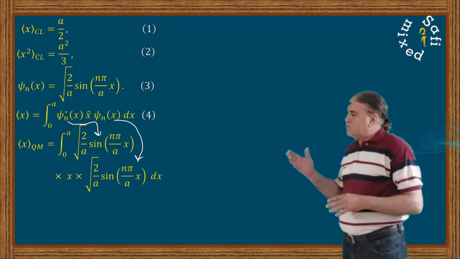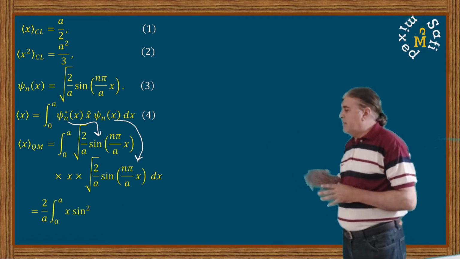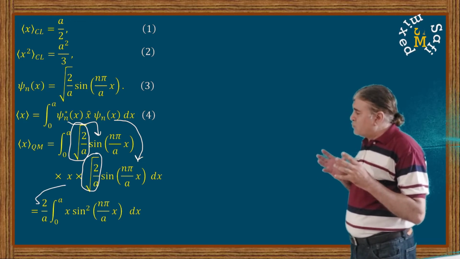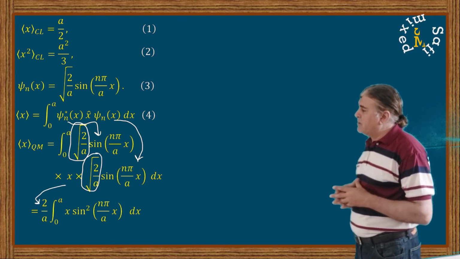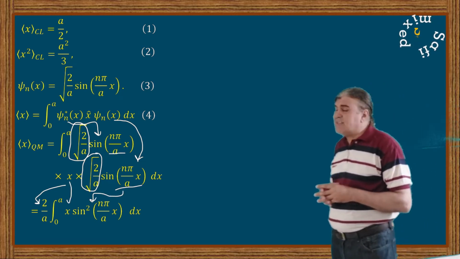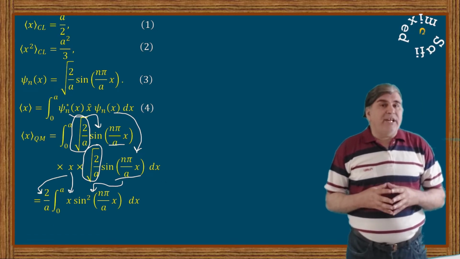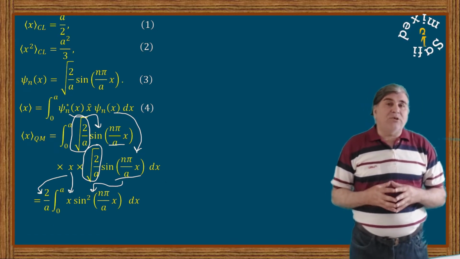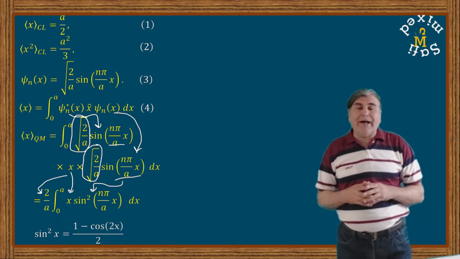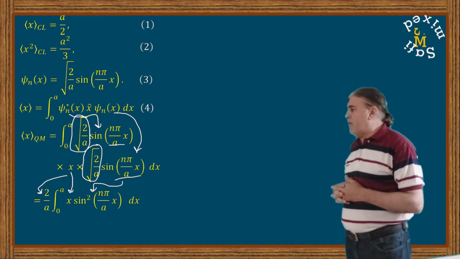Then combining the square roots of the two terms, I can write out of the integral 2 divided by a, and multiplying the two sine functions with each other would make it sine squared of n pi divided by a times x, times x. And using the trigonometric relation sine squared theta equals 1 minus cos 2 theta, the whole divided by 2, I can reduce the integrand into this form.